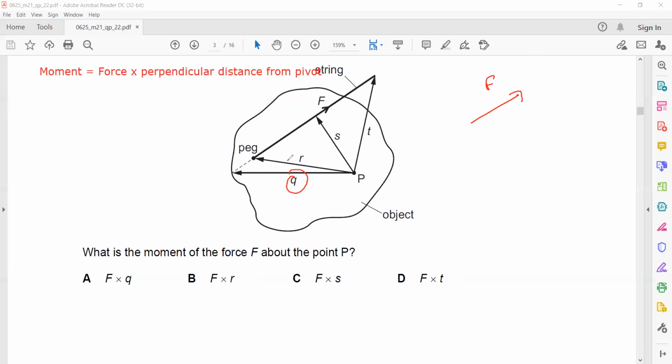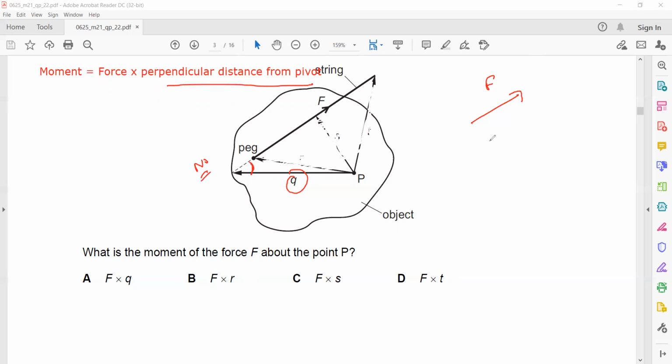No, it is not 90, because we always take a perpendicular distance from the pivot to calculate the moment or turning effect. So it's force multiplied by perpendicular distance. That's why it cannot be Q. When you check R, R is also not 90 degree to the force. It's making certain angle, but not 90.